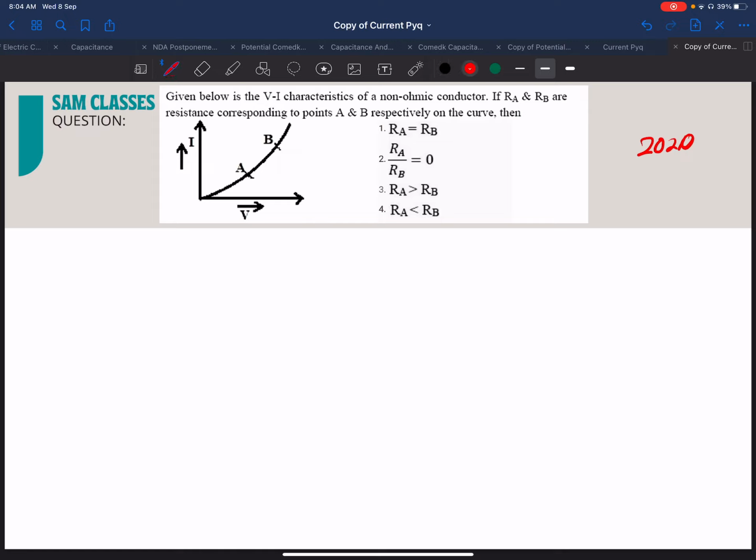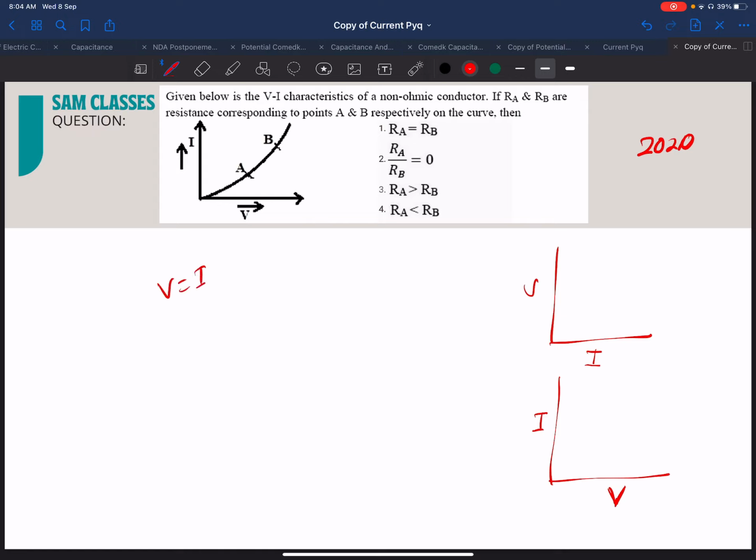And a lot of students, what I've seen in the COMEDK section is they don't give you a VI graph, student, okay. So very important, do check this. They don't give you a VI graph. Instead of that, they give you an IV graph, current versus voltage graph. So in an IV graph, just draw it.